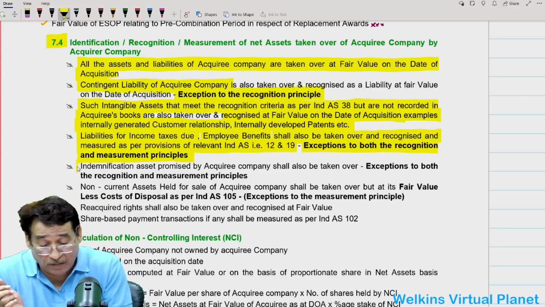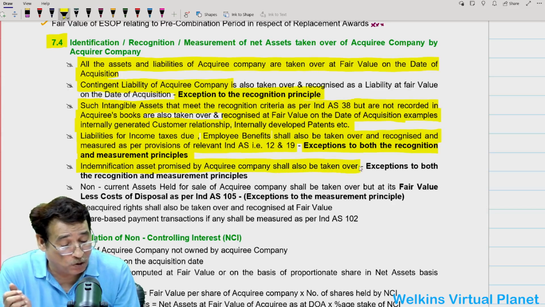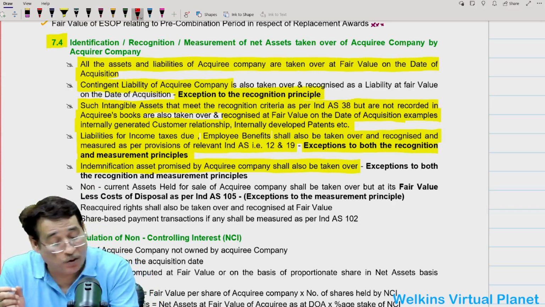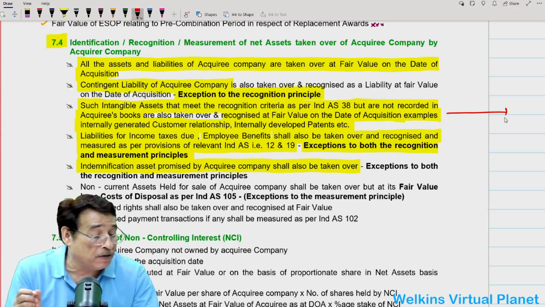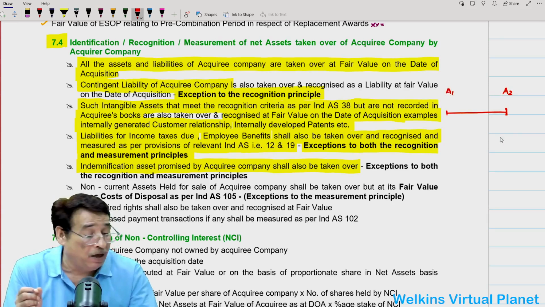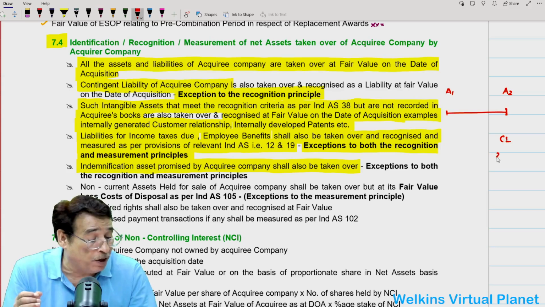Correct? Similarly, indemnification assets promised by the acquiring company shall also be taken over. Just a moment ago, if you remember, I told you, let us say I am taking over the business of this particular entity. Let us say this entity is A2 and I am A1. I am the acquirer company. This is the acquiring company. And let us say this company is having a contingent liability worth rupees 200 lakhs.